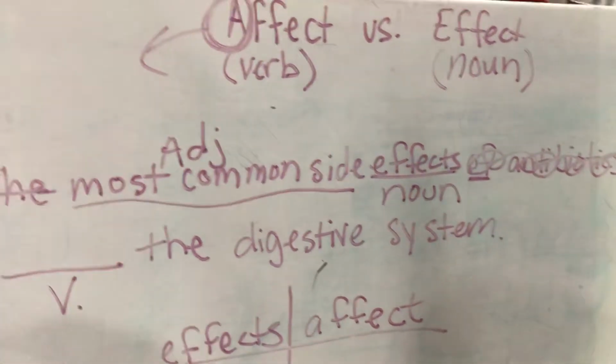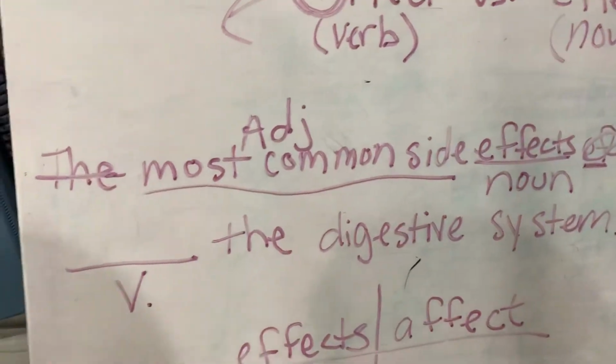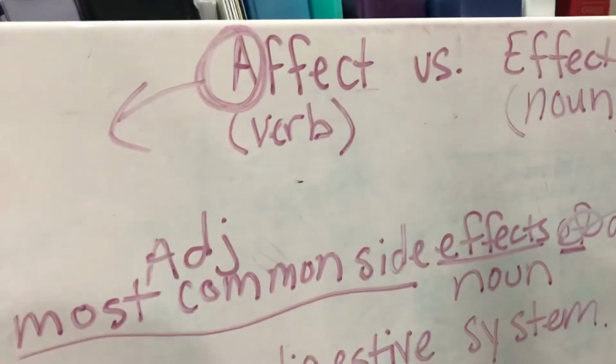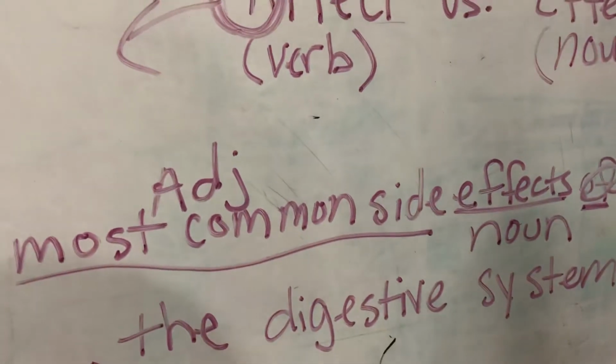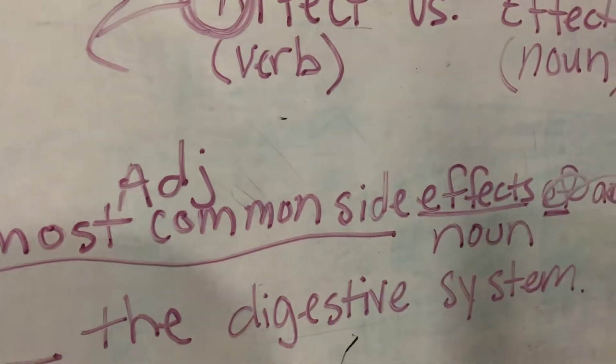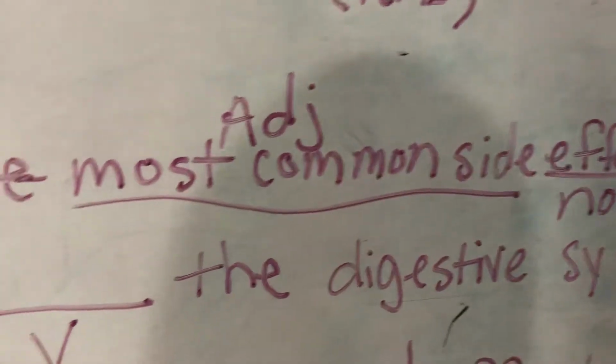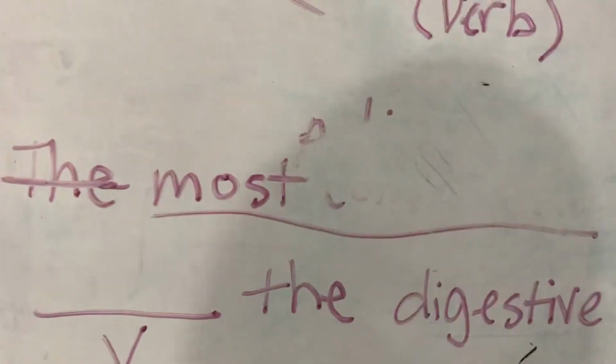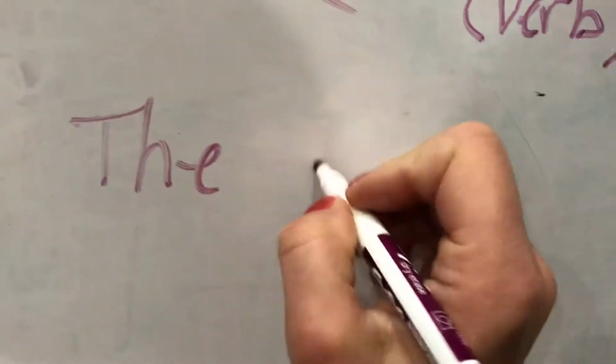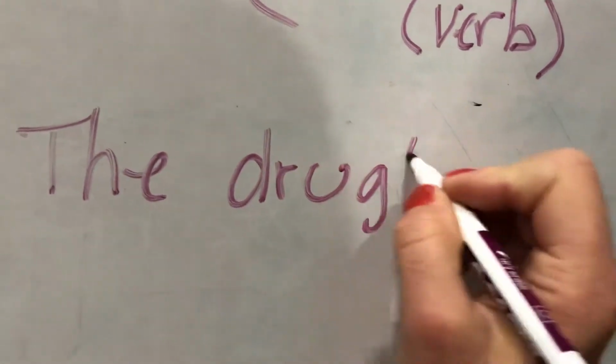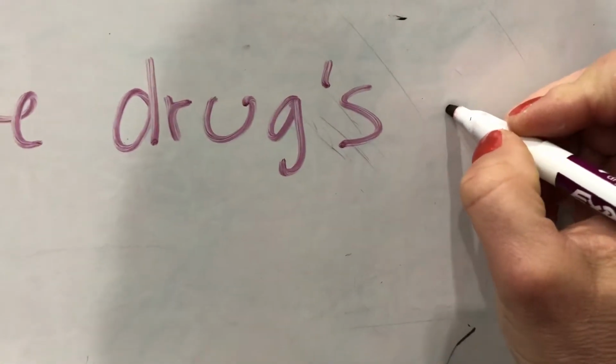I'll give another sentence and see if we can figure this out. Okay, I'm actually just looking at the Morrison's book. I'm just going to choose one. Okay, "The drugs' effects or affects were obvious." So I'm just going to write that really quick here. The drugs' effects or affects were obvious.